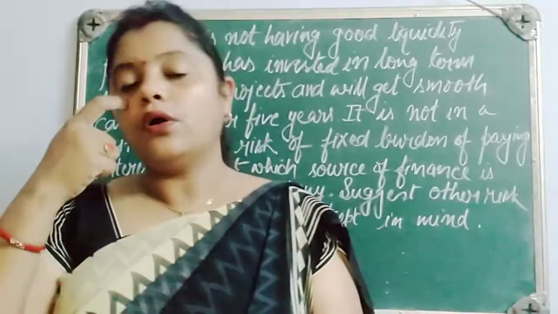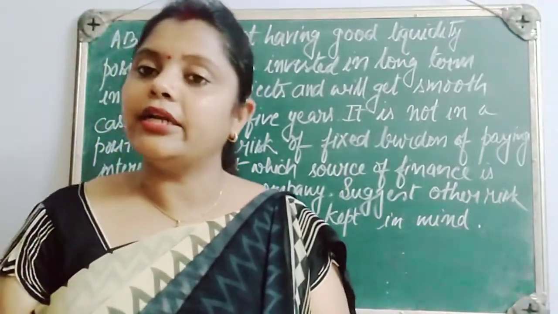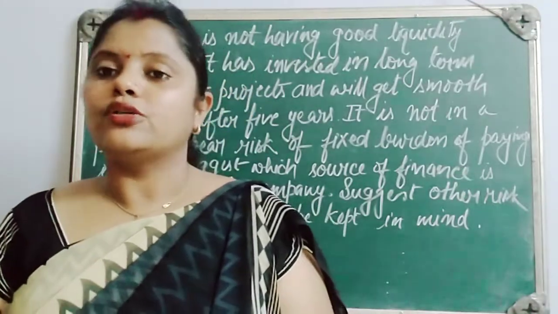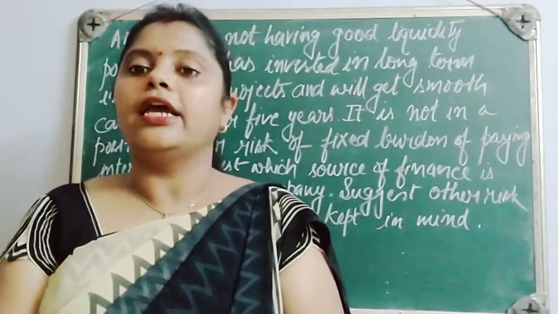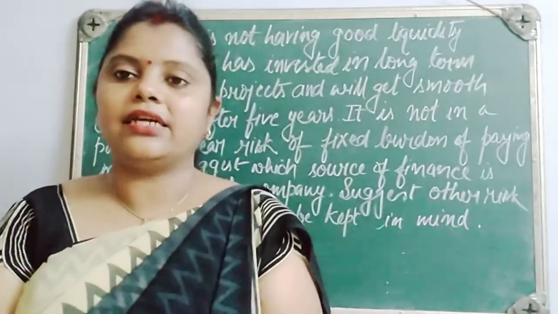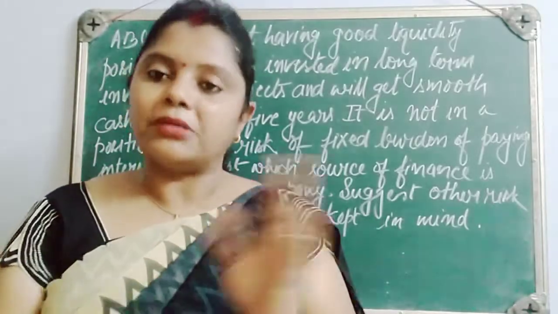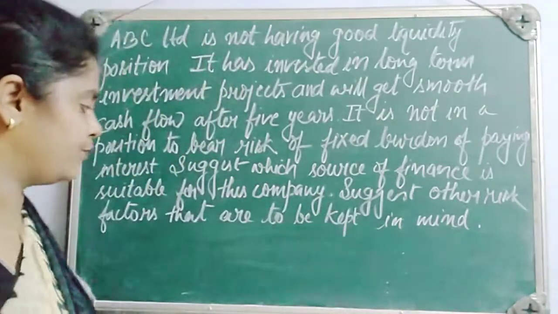retained earning. So one thing which is stated over here is that the liquidity position is not good, so it is preferred to go for equity shares, because if it doesn't have a good amount of cash, there is little chance that they will have retained earning. But still, if they are asking for two sources, we can go for these two.